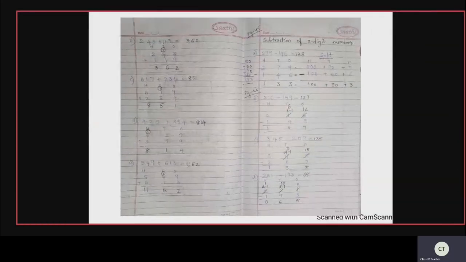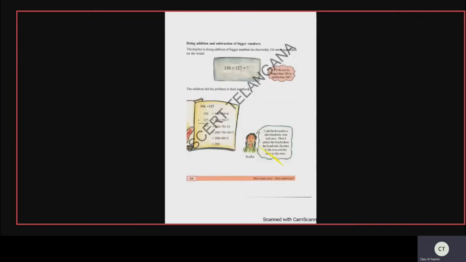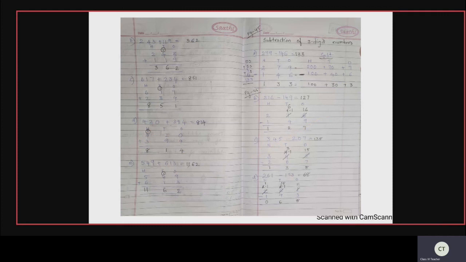So these are 3-digit addition and subtraction of bigger numbers. In addition, you have to go on with the carryover. Subtraction means borrowing. Okay, children? So today's session is completed. Practice more and more, children. I'll give you the worksheets. Some more worksheets I'll give you so that you can practice. Till you practice, you will not get mathematics. As I told you, practice is a must for maths, and daily practice, not only on the day when the teacher is teaching.